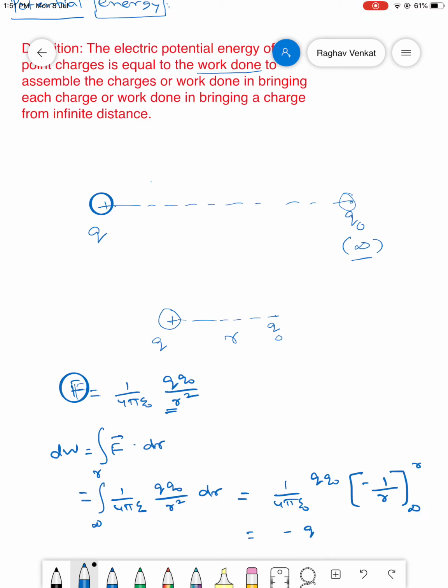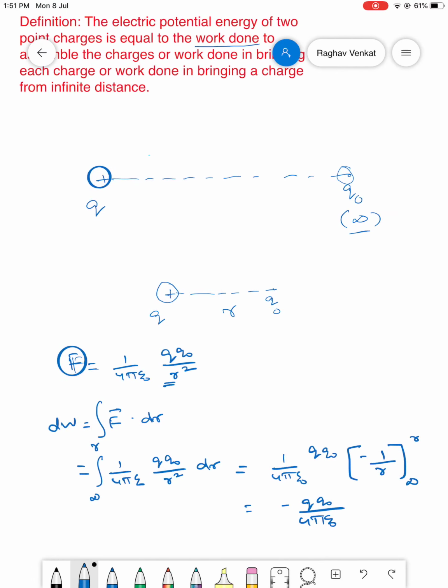So, the potential energy which is stored in the object is minus Q into Q naught divided by 4 pi epsilon naught into r. Hence this is the required potential energy existing in the given system. Whatever work we do will get stored in the form of electrostatic potential energy of this much value.